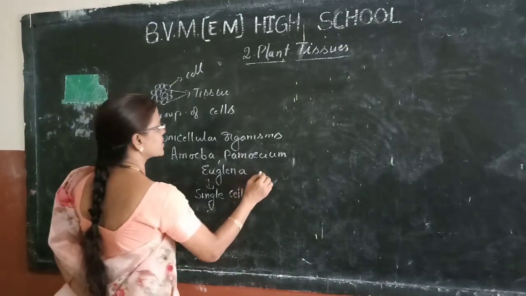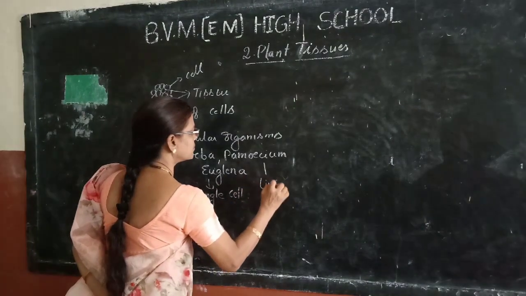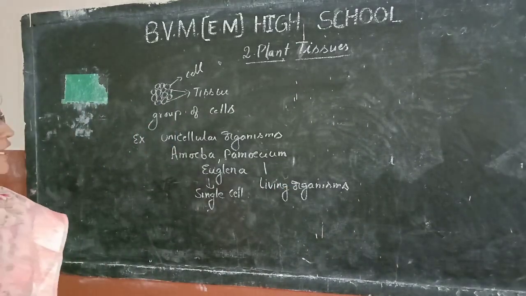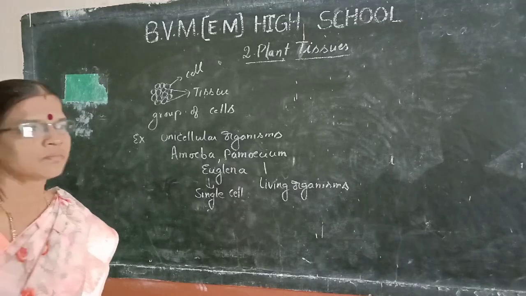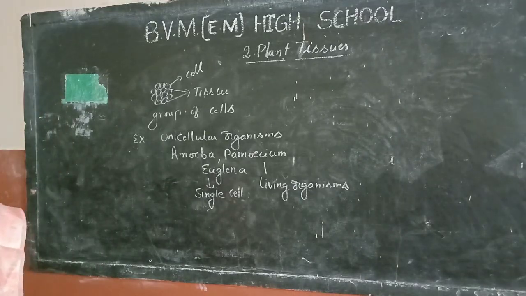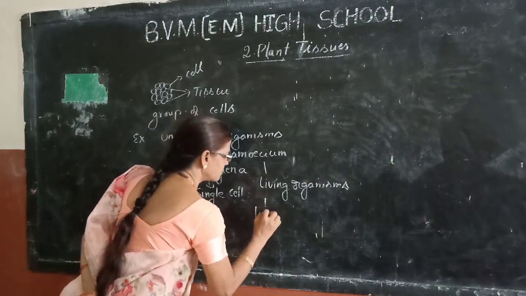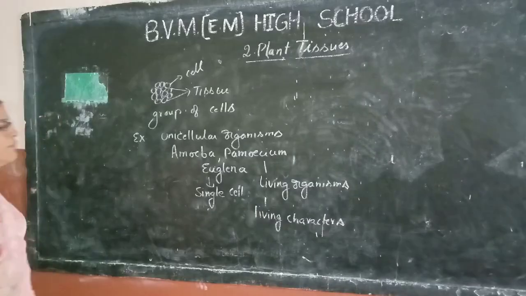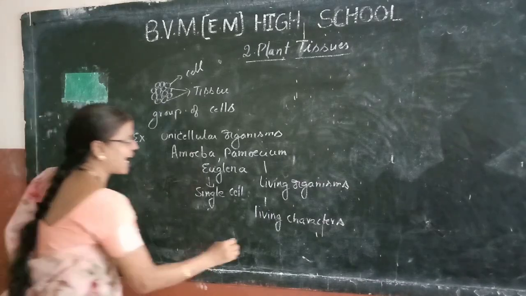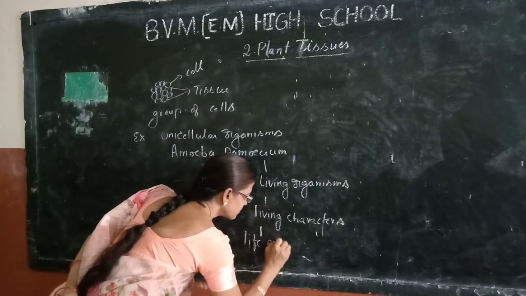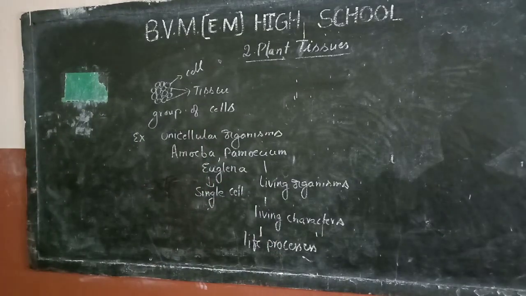Living organisms. When do you say one organism is living? When it shows living characters, when it carries out life processes. What are life processes?